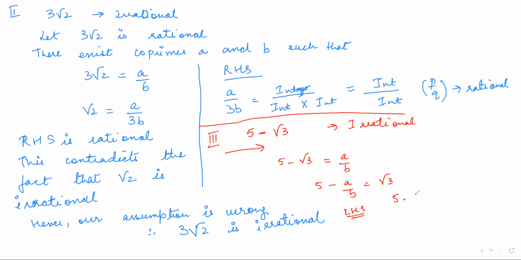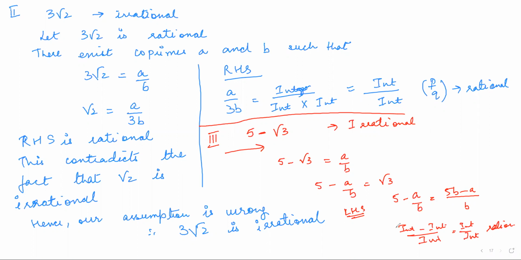It is 5 minus a upon b. So you can take LCM. So 5b minus a divided by b. Clear? So 5b means 5 multiplied by some integer, which is again an integer. So you get integer minus integer divided by integer. So again, you get integer by integer form, right? Which is rational, p by q. So again, you can conclude that your LHS is rational.